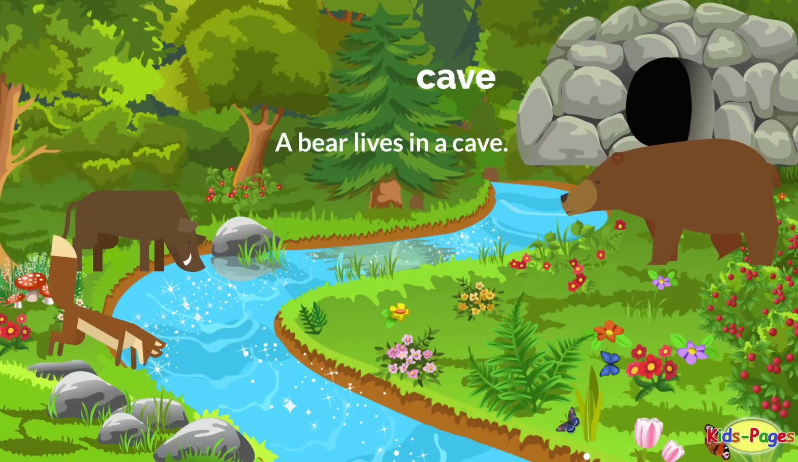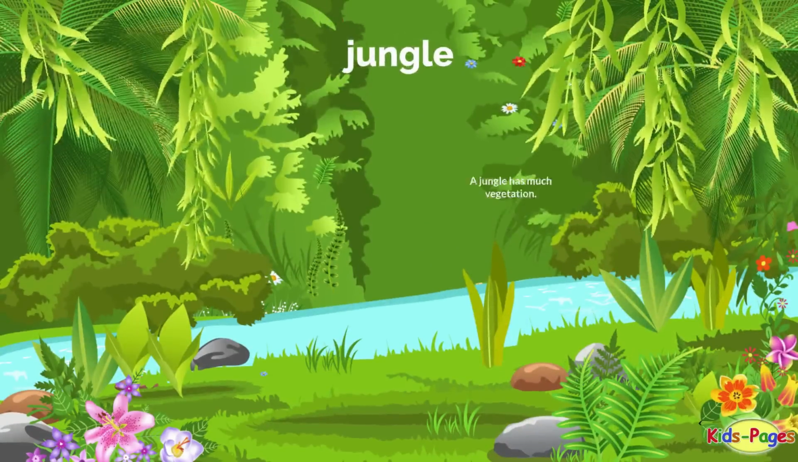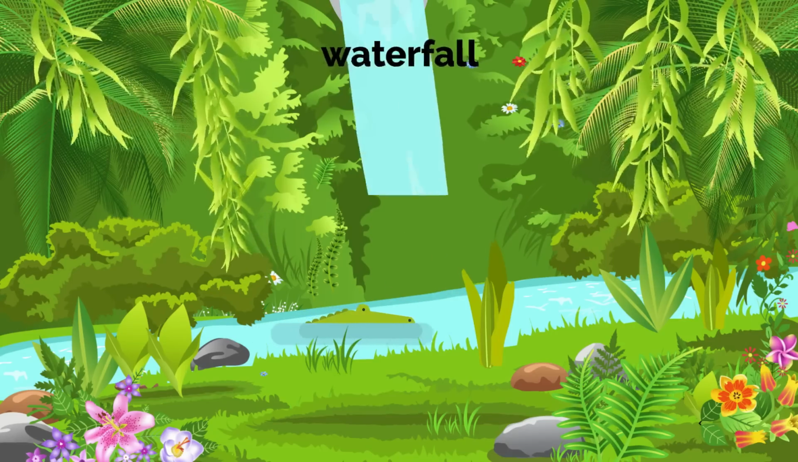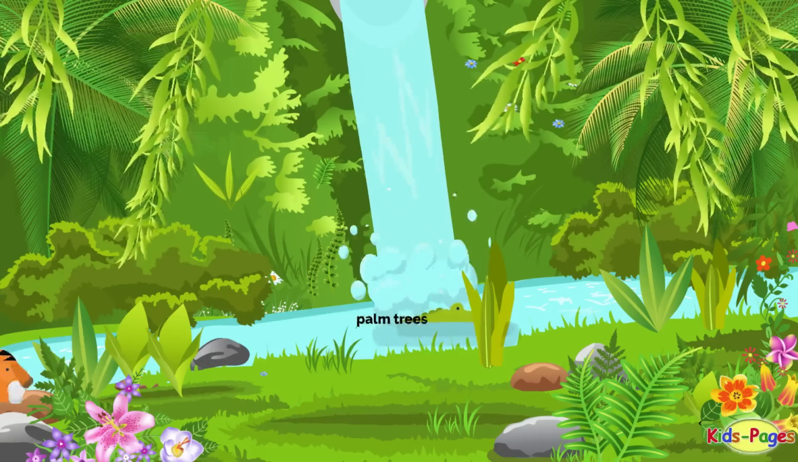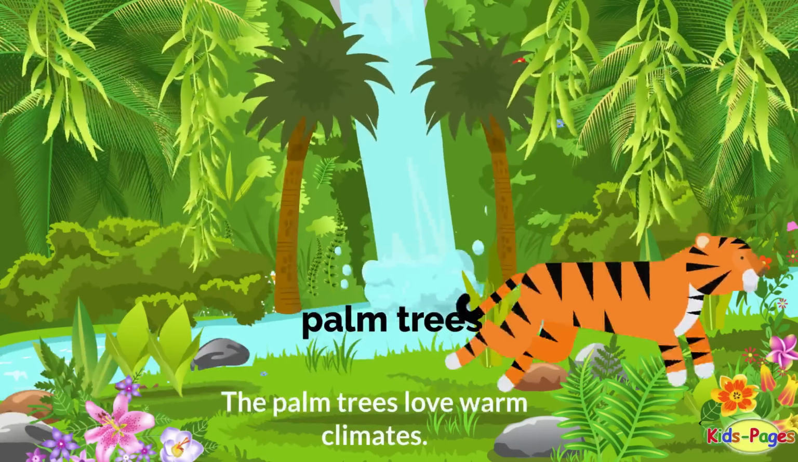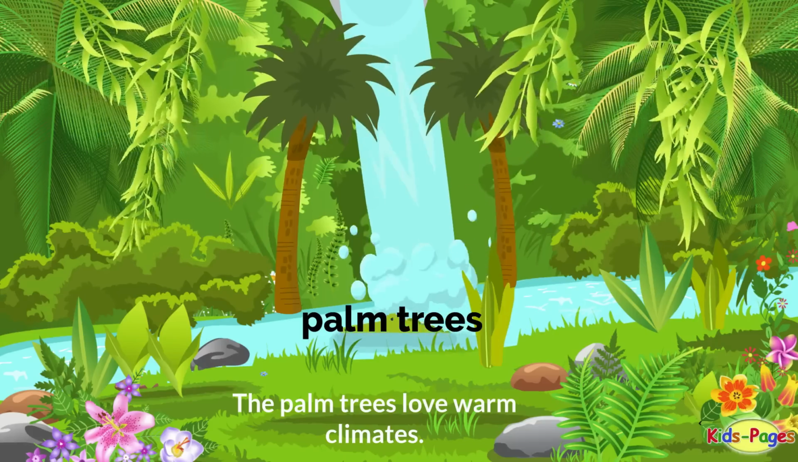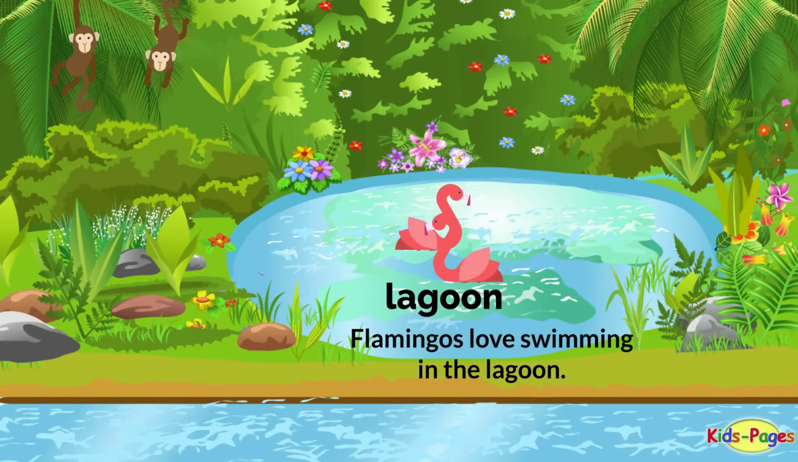Cave. A bear lives in a cave. Jungle. A jungle has much vegetation. Waterfall. I can see a beautiful waterfall in the jungle. Palm trees. The palm trees love warm climates. Lagoon. Flamingos love swimming in the lagoon.